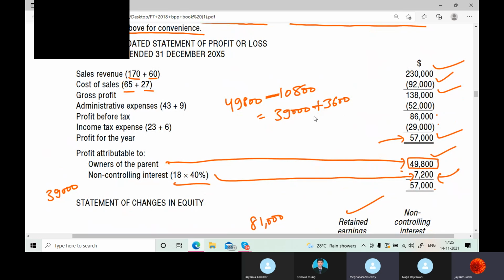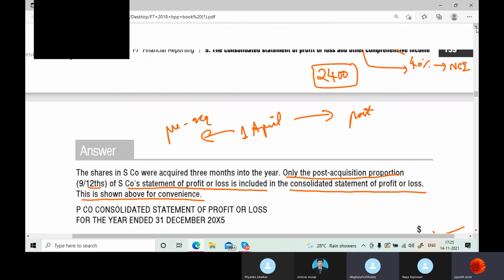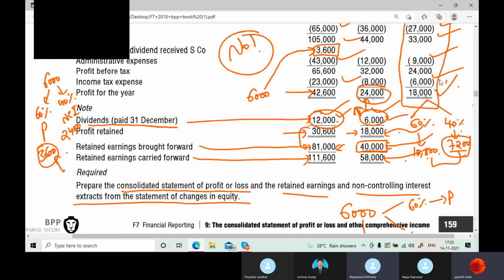So 39,000 plus 3,600 is how much? No, sorry, this is what? 39,000 plus 3,600 is how much? 42,600.